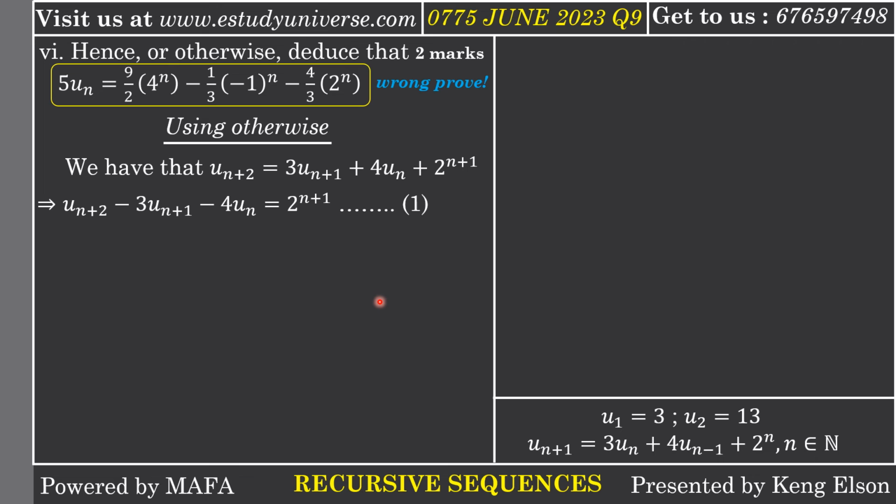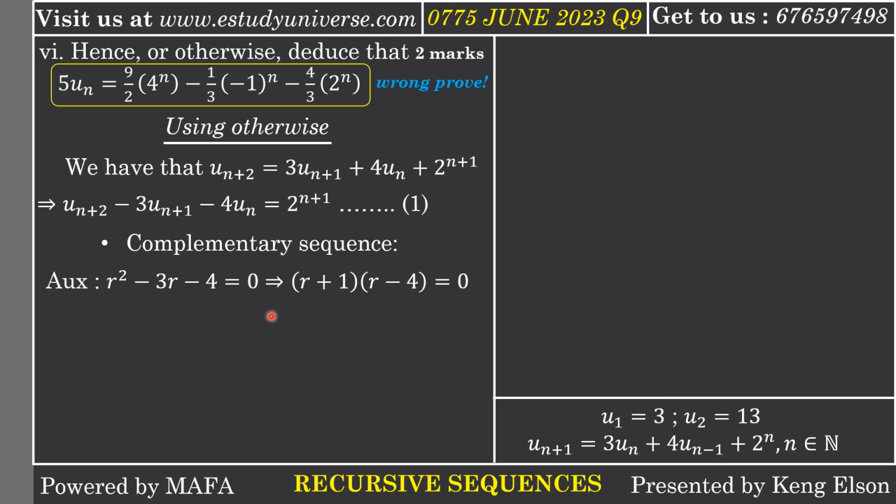How do you solve that second order differential equation? The first thing to do is to find the complementary function. How do I find a complementary function? I need to solve what we call the auxiliary equation. In this case, it is going to be a quadratic: r squared, where r is a root. I begin with r squared minus 3r minus 4 equal to 0. We can factorize, and when we factorize, we get the values of r. r is -1 and 4.